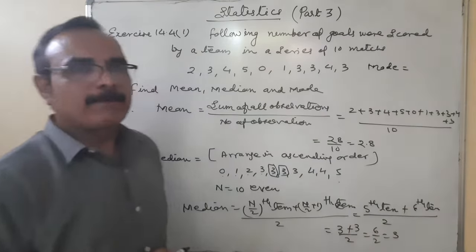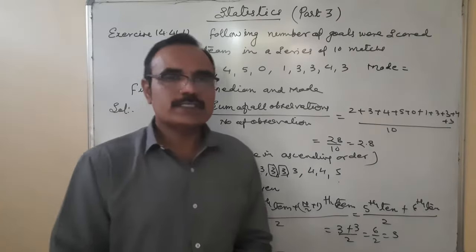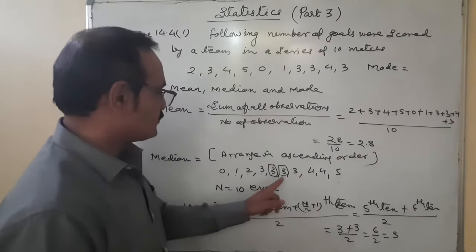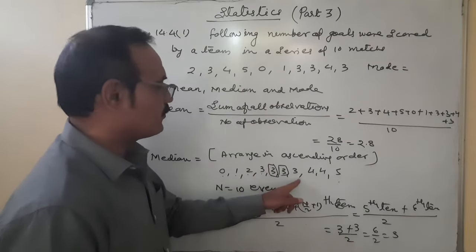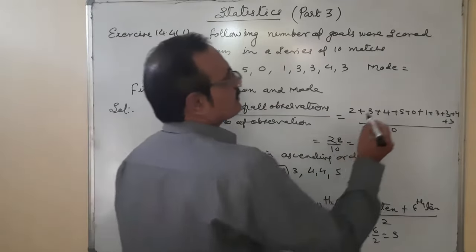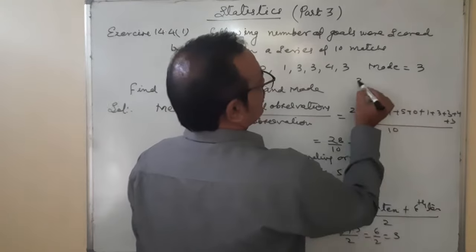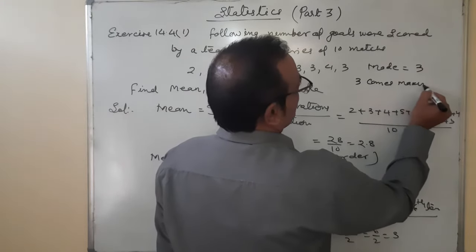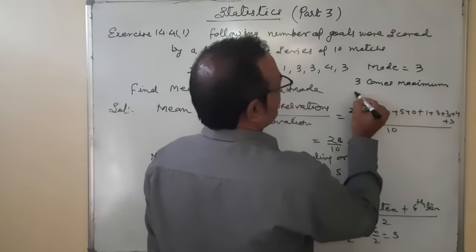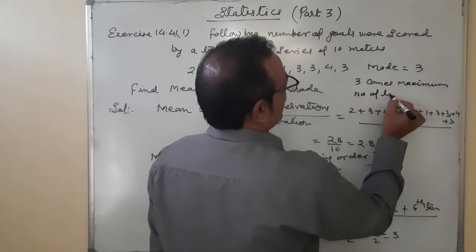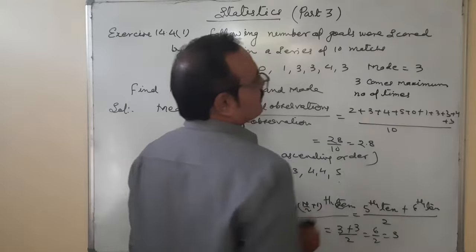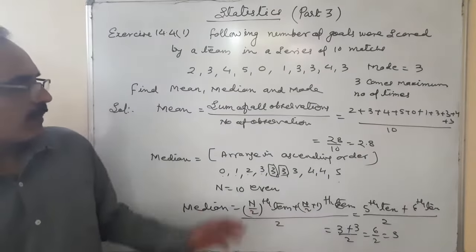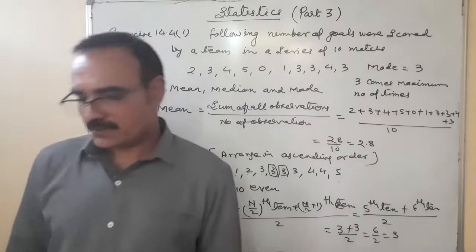Mode is the value which is having maximum frequency. What is having maximum frequency? You can see that 3 comes 1, 2, 3, 4 times. So mode is 3 because 3 comes maximum number of times. Therefore, mode is 3. Right? So these are the mean, median, and mode.